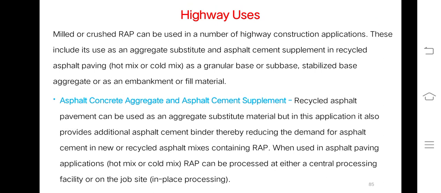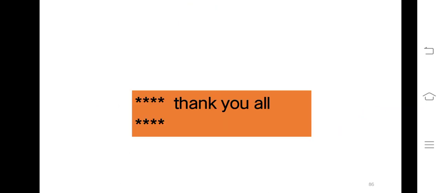Asphalt concrete aggregate and asphalt cement supplement. Recycled asphalt pavement can be used as an aggregate substitute material, but in this application it also provides additional asphalt cement binder, thereby reducing the demand for asphalt cement in new or recycled asphalt mixes containing RAP. When used in asphalt paving applications, RAP can be processed at either a central processing facility or on the job site, that is in-place processing.